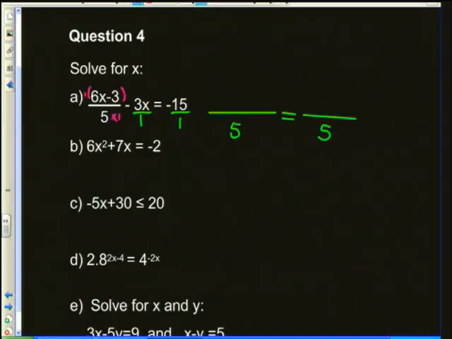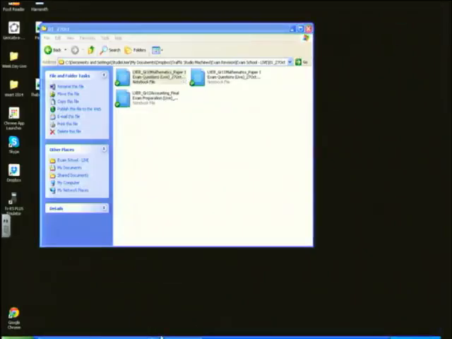So therefore, that is going to stay 6x minus 3. This over here got multiplied by 5, so therefore negative 3 times 5 is negative 15x. Okay, and on this side, times by 5. Okay, so negative 15 times by 5, we have got, let me just make sure I don't make any mistakes.